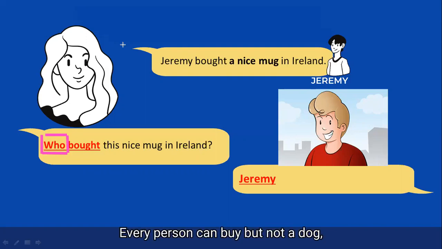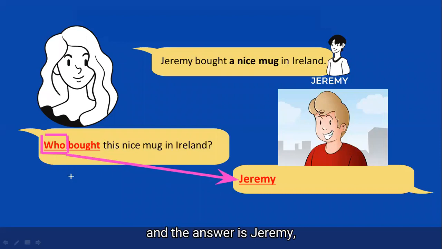Every person can buy, but not a dog, not a house. I mean, objects cannot buy anything. So in this case, we're going to talk about the person. And who is the person in the question? And the answer is Jeremy. That's it. That's completely easy.